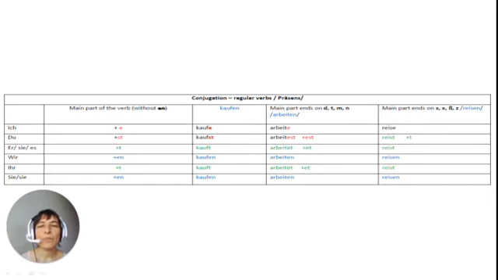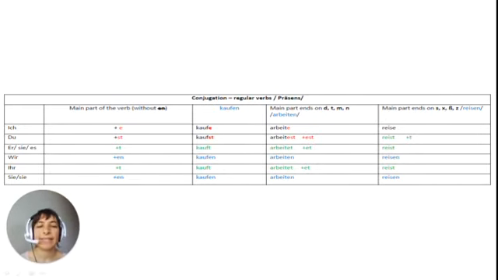Okay, a small group of verbs whose main part ends on d, t, m or n. Example here, arbeiten. What is the difference with kaufen? The difference comes in the du and er, sie, es forms. Du arbeitest. We put another e in front of st. Why?